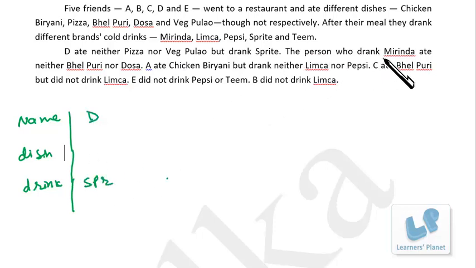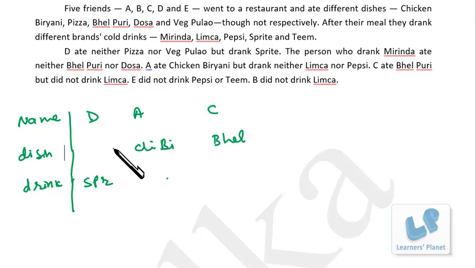The person who drank Mirinda ate neither bhelpuri nor dosa. A ate chicken biryani but drank neither limca nor Pepsi. C ate bhelpuri but did not drink limca. E did not drink Pepsi or Tim, and B did not drink limca.